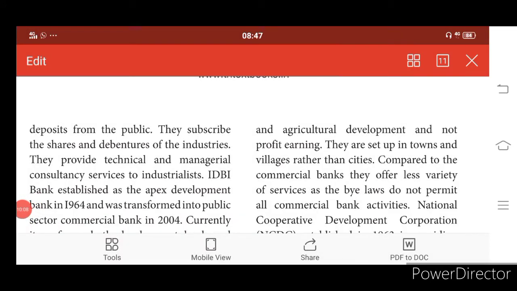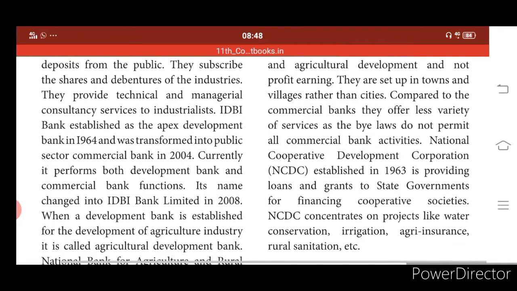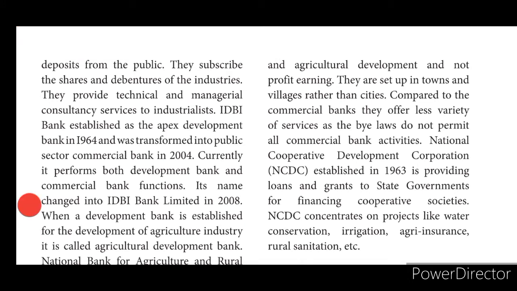Compared to the commercial banks, they offer a lesser variety of services, as the bylaws do not permit all commercial bank activities. So when you compare with commercial banks, they give far fewer services. The National Cooperative Development Corporation, established in 1963, provides loans and grants to the state governments for financing cooperative societies.